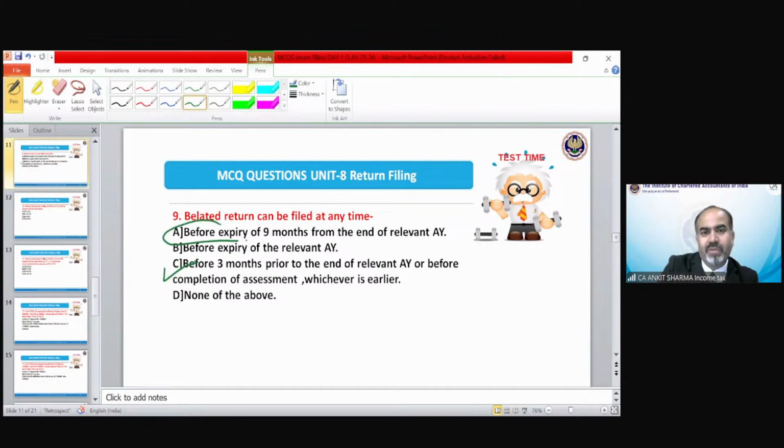No, this kind of definition has not been there. The definition is this: before 3 months prior to the end of the relevant assessment year or before the completion of assessment. So Hardik, what you have done again, you have just done this considering the 9 months time from the end of the relevant assessment year. So before expiry of 9 months from the end of the relevant assessment year is completely wrong. If you are giving option number A correct, the correct answer is option number C. Yes, correct. Next is,